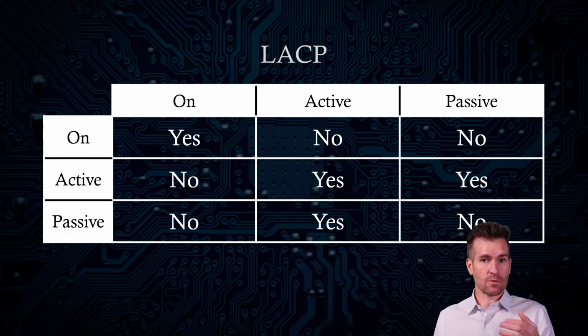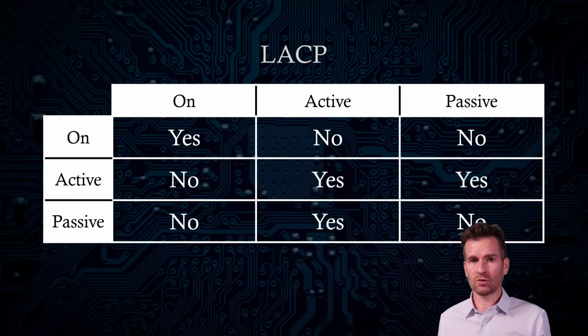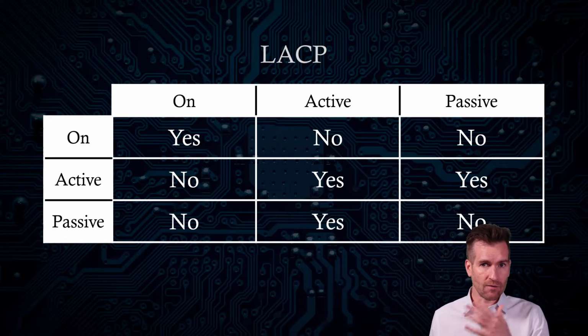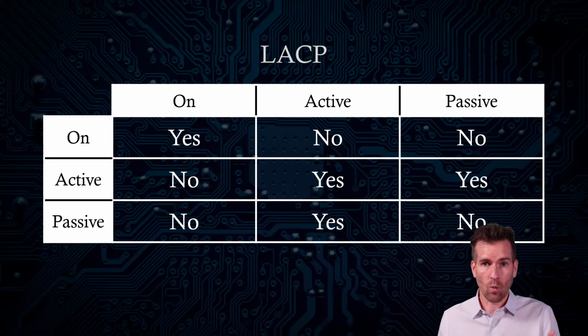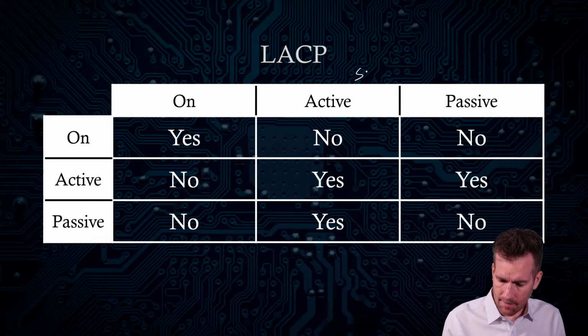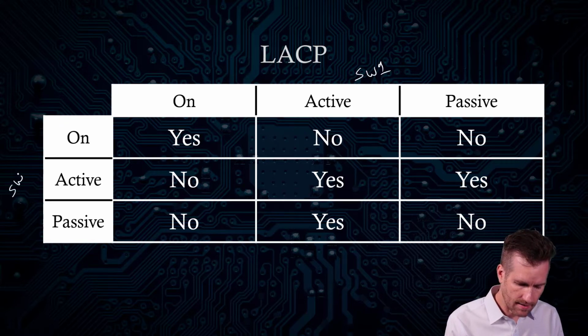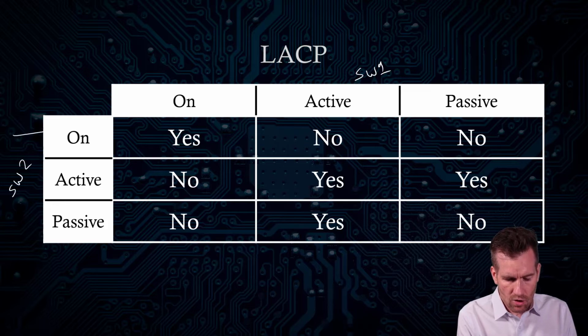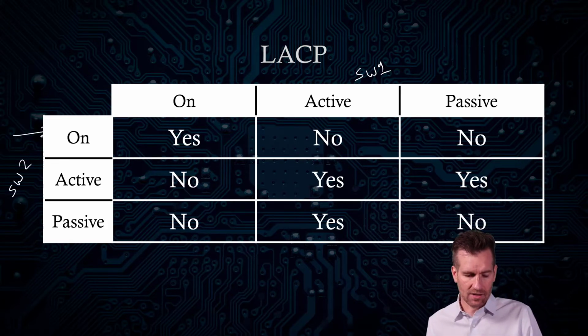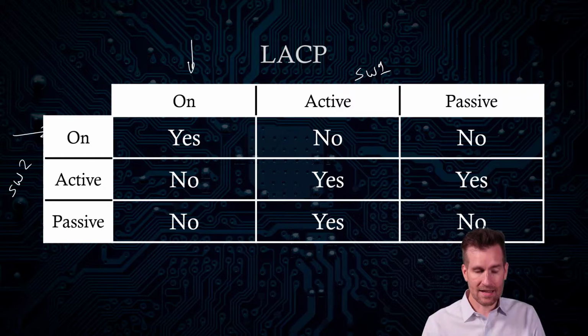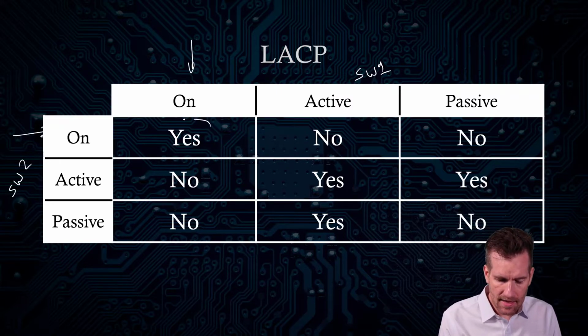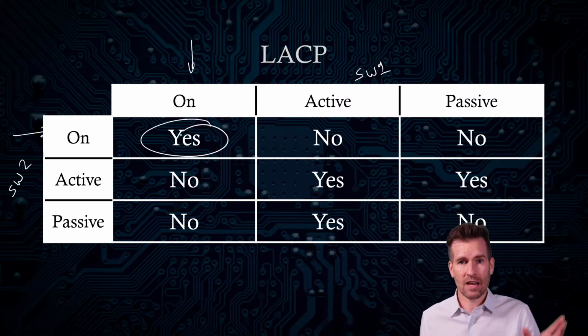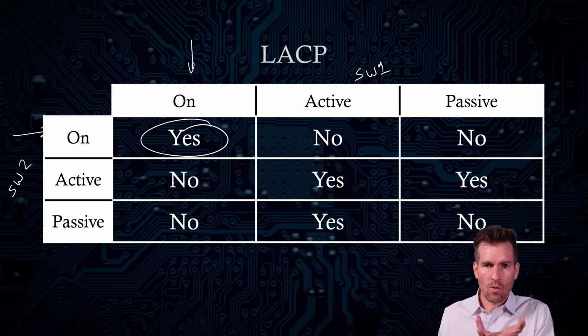Now, we're going to set up EtherChannels on both switches. But there are some different configurations that we can have, and what configuration we have will depend on what it sets up. Let's say across the top here we have switch 1, and across the left side we have switch 2. If switch 2 is set for EtherChannels to be on, and switch 1 is set on, then yes, we create an aggregation, we've bonded these channels together.